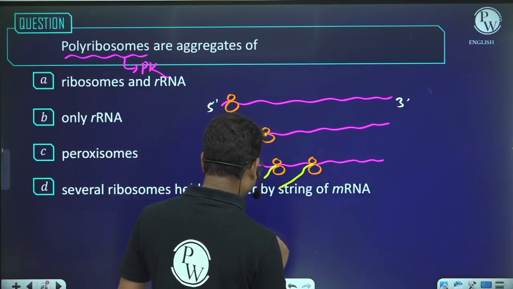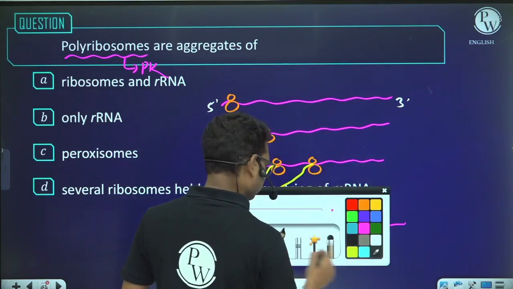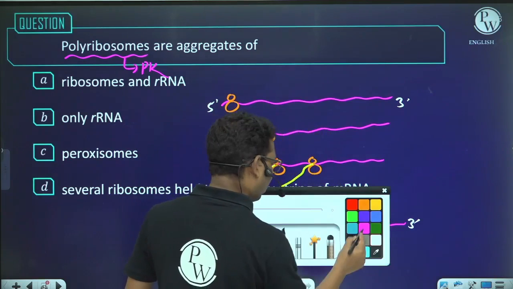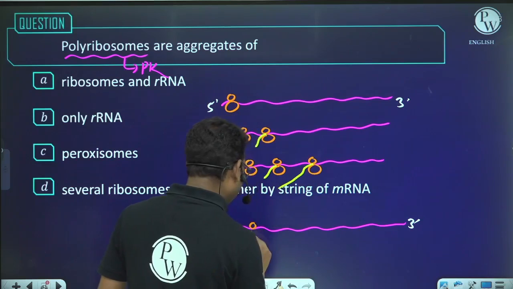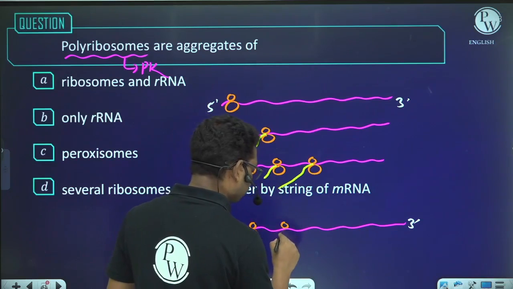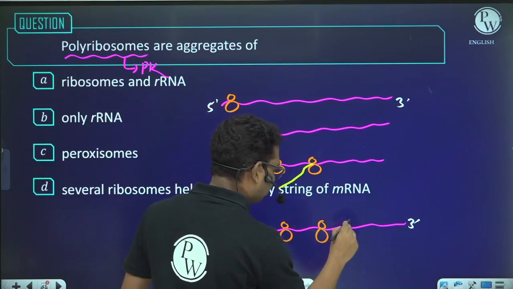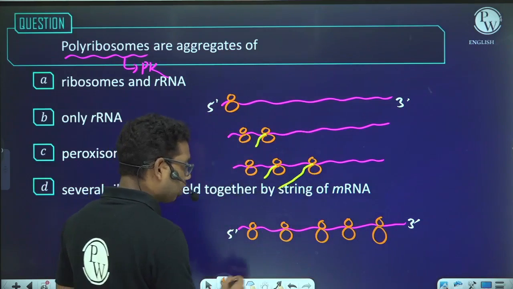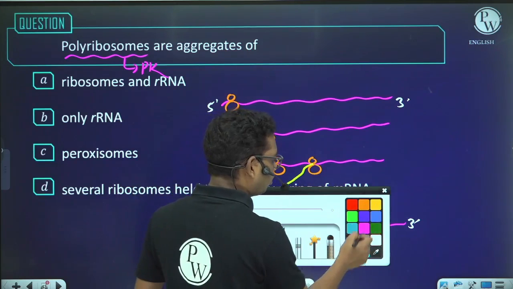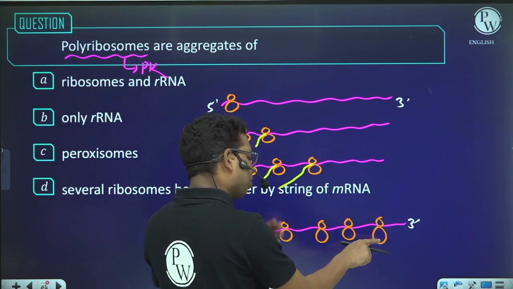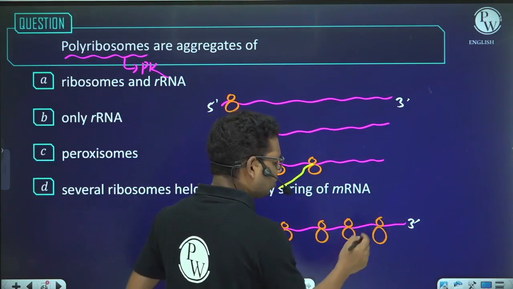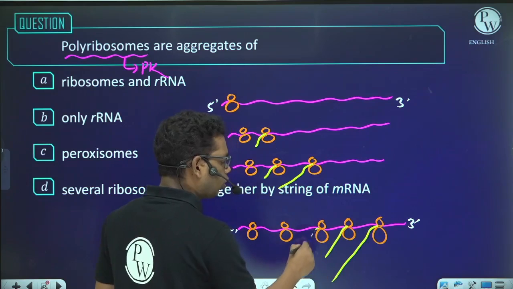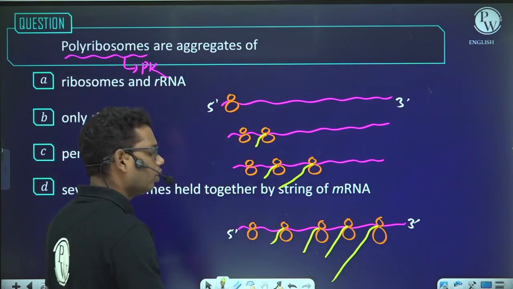After some time, you will see a condition like this. This is the 3' end, this is the 5' end. This is the most recently bound ribosome, and these are other ribosomes which had bound to the mRNA earlier. This was the ribosome which had bound to the mRNA for the first time, and this is the polypeptide, and this is the polypeptide, right?